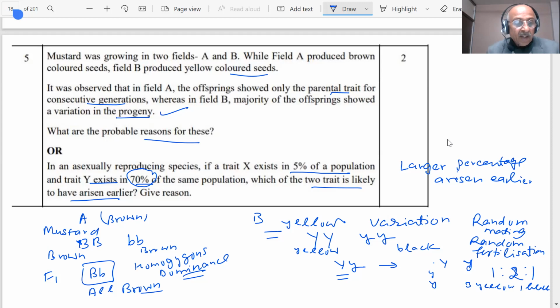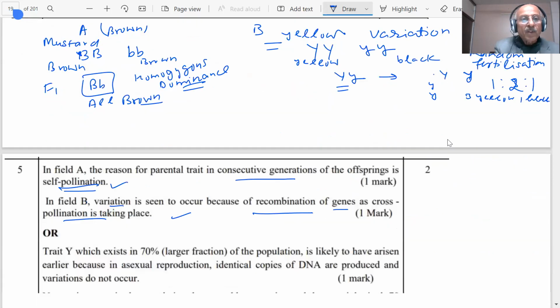then you will see a new population, but that percentage of the new population will be less. So more percentage means that is earlier, and whenever the earlier population is reproducing, you are getting the identical identity, but somewhere the mutation takes place due to certain environmental factors or some high temperature or some low temperature or other reasons, then a different population arises, and that population will always be a changed population, of lower percentage. Therefore, the earlier one is that which is 70%. Let us see the answers which have been provided.